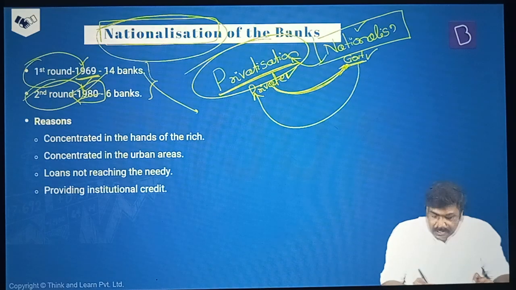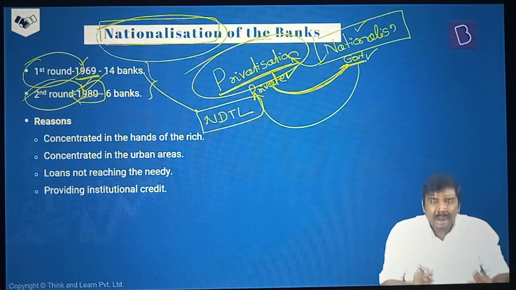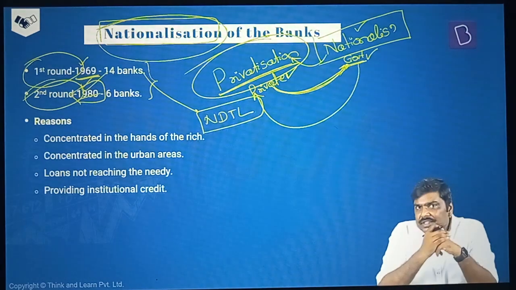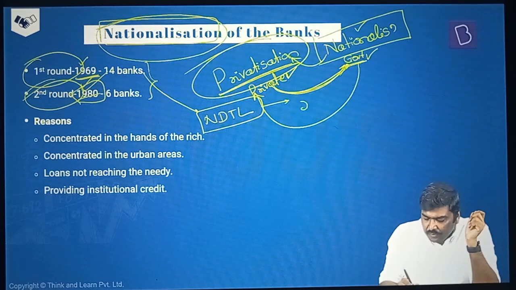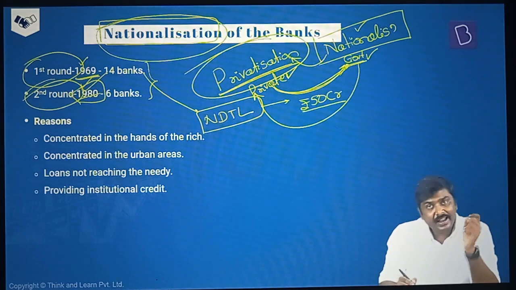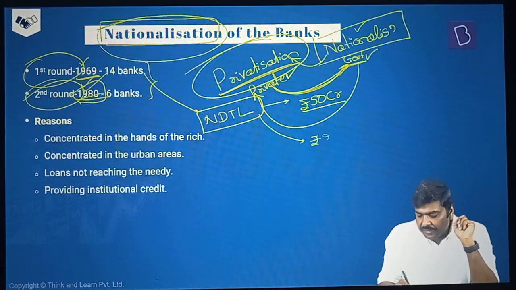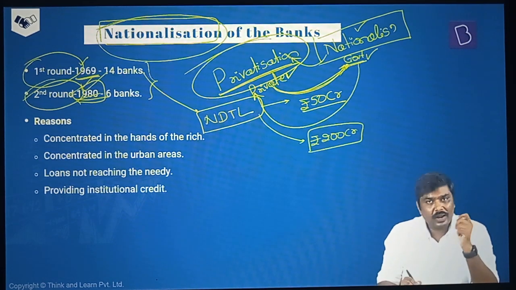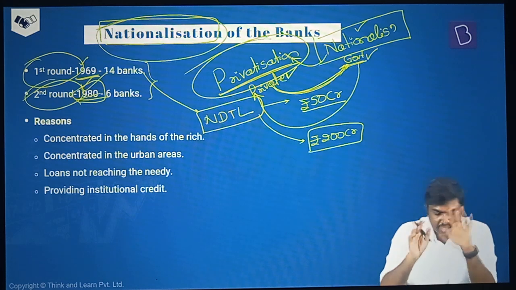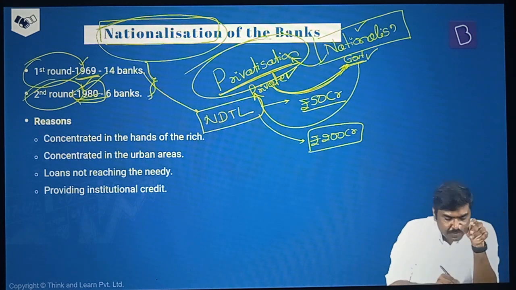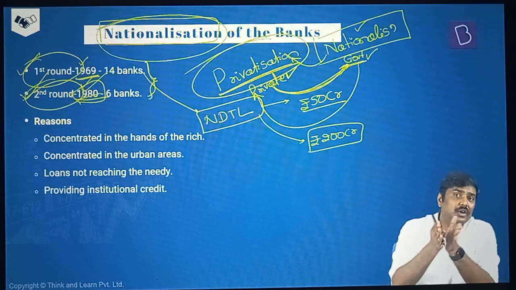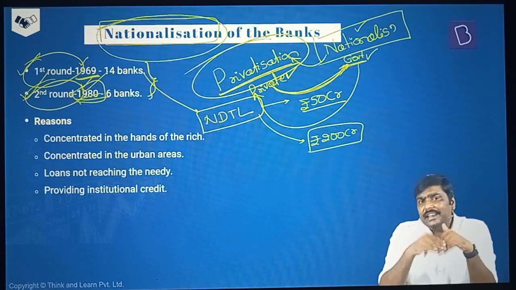For this, remember simply this: they focused on NDTL, net demand and time liabilities. In 1969, all those banks which had NDTL of over 50 crore rupees were identified and nationalized. And in 1980, all those private sector banks which had NDTL of over 200 crore rupees were nationalized. So these are the two important points with respect to the nationalization done by the Government of India before 1991. And post 1991, what has happened?